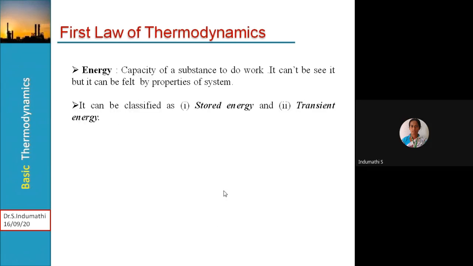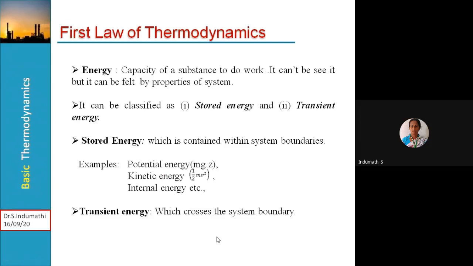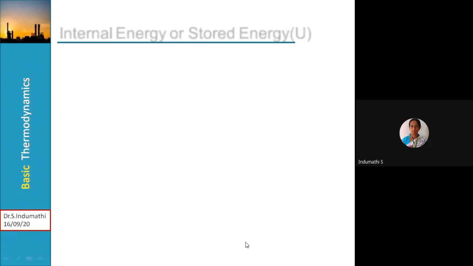Broadly, energy can be classified as stored energy and transient energy. Stored energy is energy contained within the system boundaries. Examples are potential energy, kinetic energy, internal energy, etc. Many more exist, but for thermodynamic analysis we focus on these three. Transient energy crosses the system boundary. Examples are heat energy, work energy, electrical energy, etc. But for our thermodynamic analysis, we concentrate on heat energy and work energy.